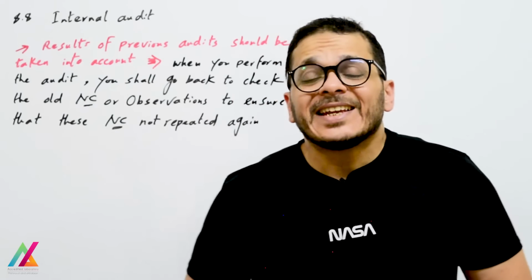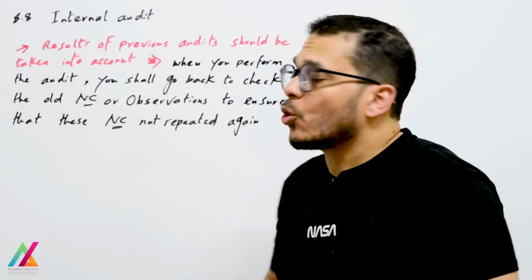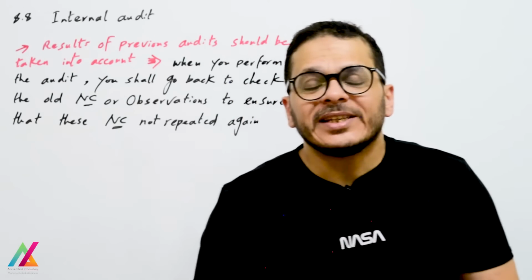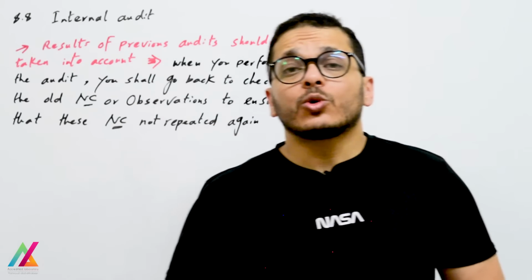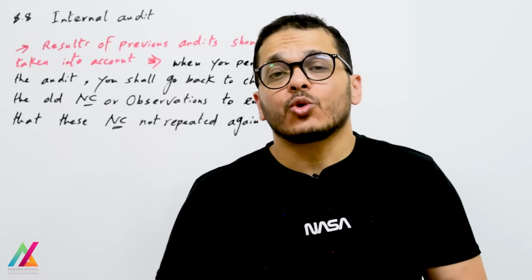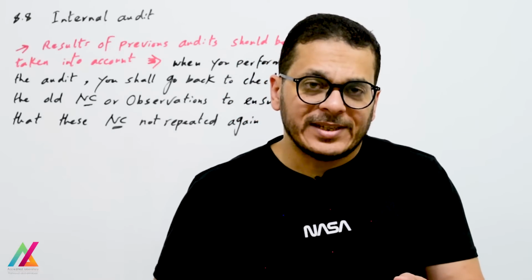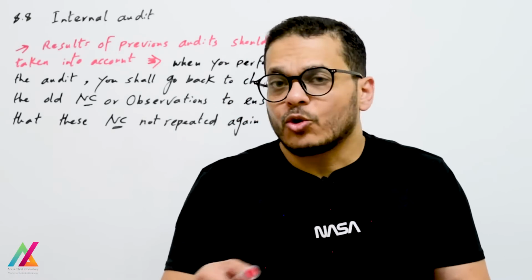Another point has been added, or promoted, in this edition: results of previous audits shall be taken into account. When you conduct an internal audit, you shall go back and check all non-conformities or observations to find out whether these non-conformities have been repeated now or not.